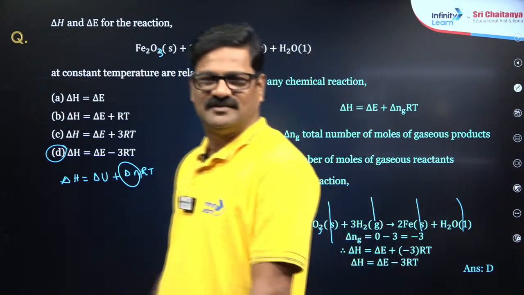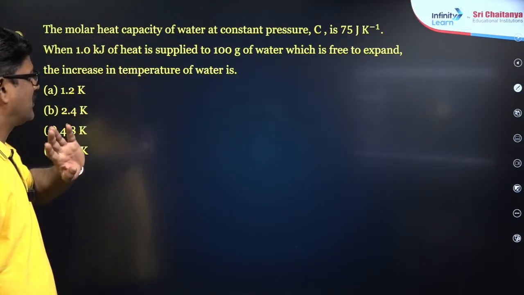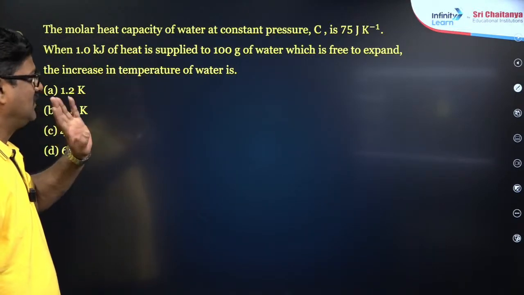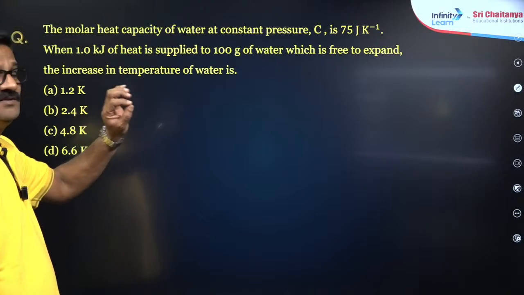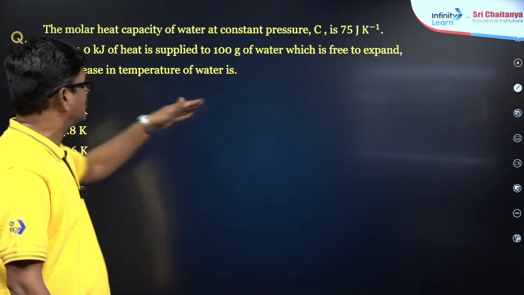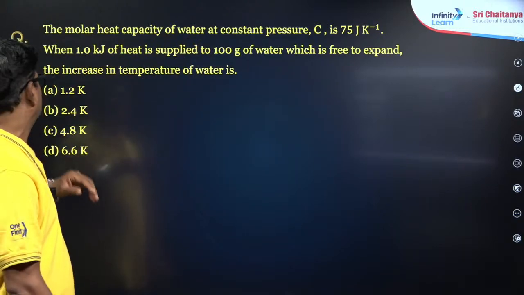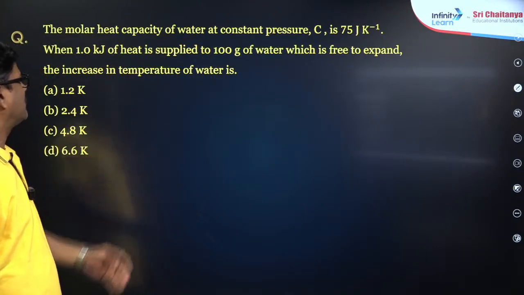Like maro. Next, the molar heat capacity of water at constant pressure, Cp, is 75 joule Kelvin inverse. When 1 kilojoule of heat is applied to 100 gram of water, which is free to expand, the increase in the temperature of the water is.